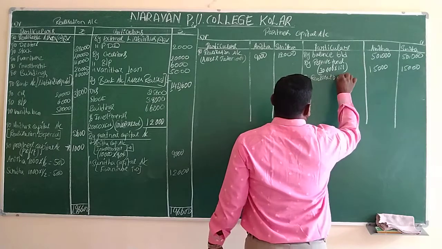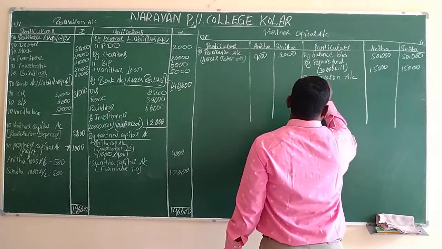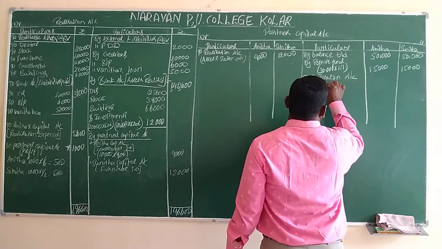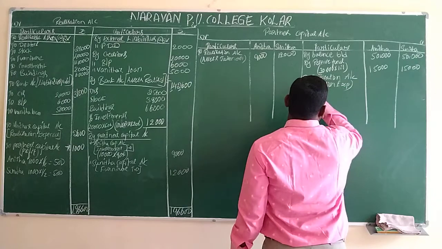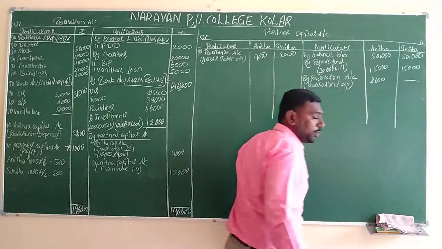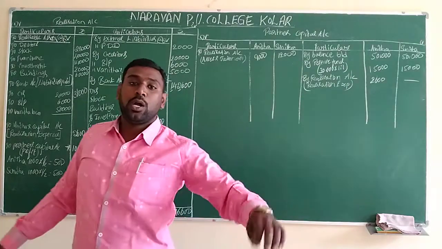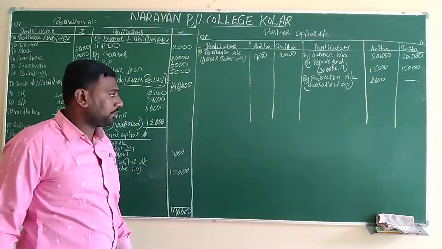By realization account, in bracket realization expenses. What is this value? Realization expenses. Who is going to pay? Anita. So for Anita's account we have to credit the value 2,600, and we do not transfer anything for Sunita because Sunita didn't pay anything.